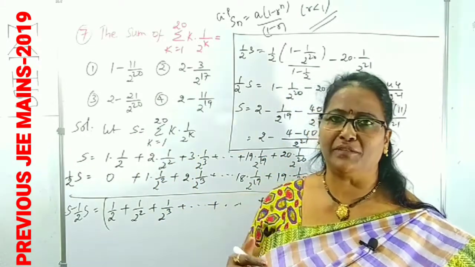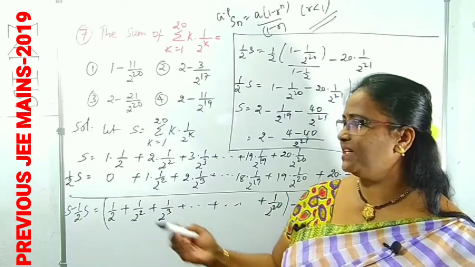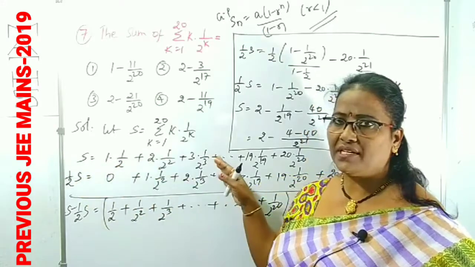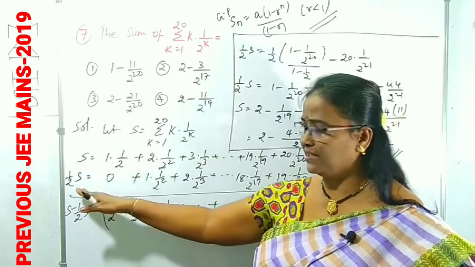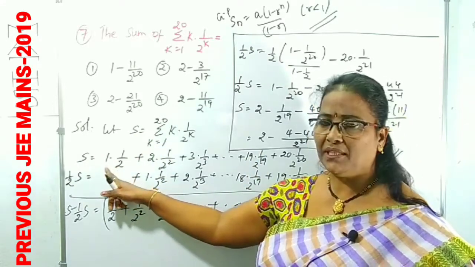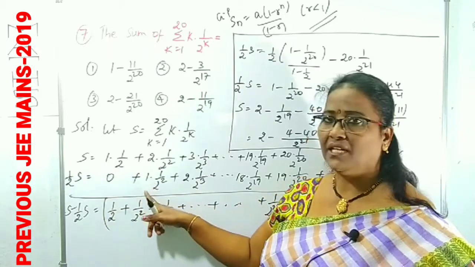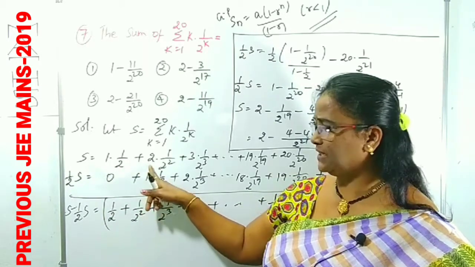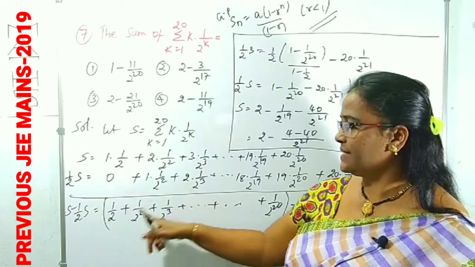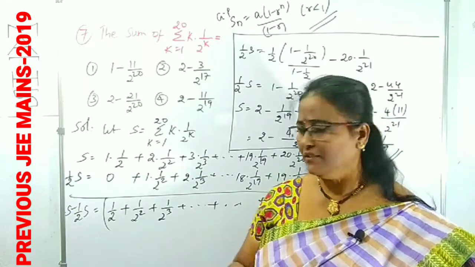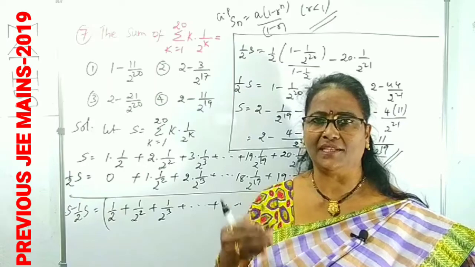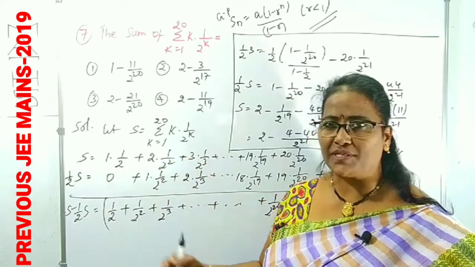If you have any doubt, you can make a comment. Simply what you have to do: the given expansion of the AGP series is taken as S. On both sides, we multiply with the common ratio and take one more equation. On the multiplication, you have to take one care. If you multiply the first term by the common ratio, we write it below the second term. Similarly, the second term multiplied with the common ratio is written below the third term. Like that we have to write. Why are we taking it like that? Because only then does this clearly become a GP series. That's why we do this process.